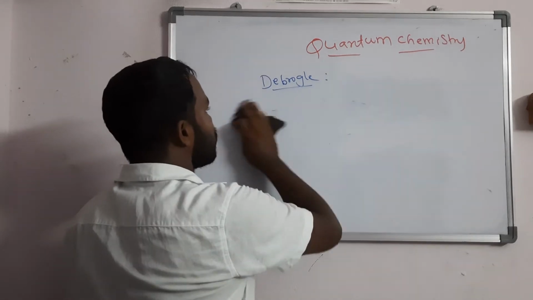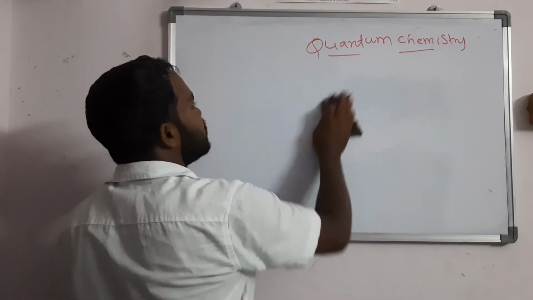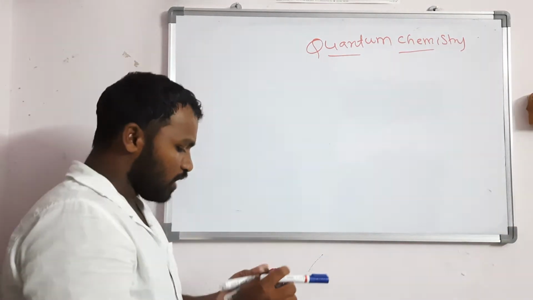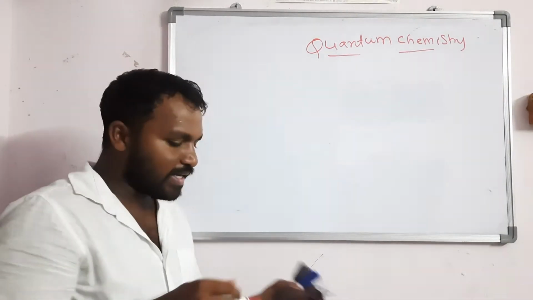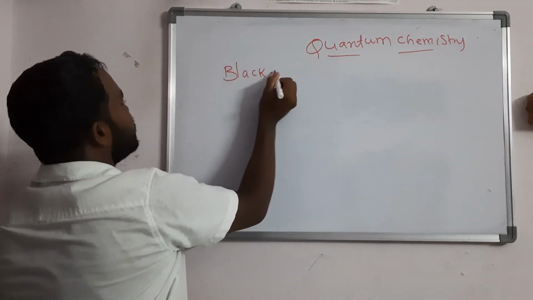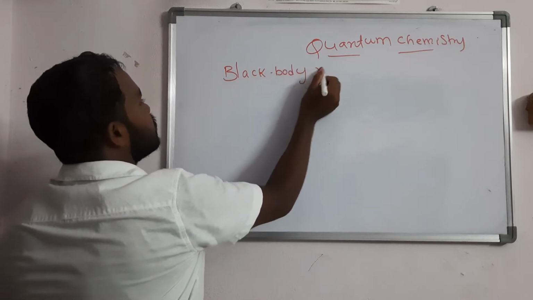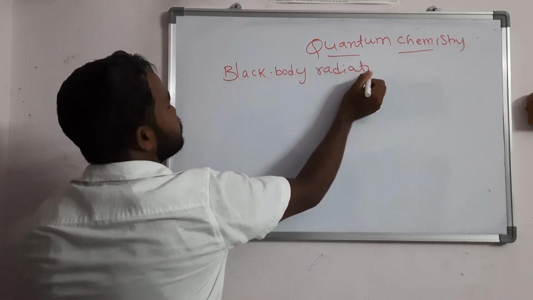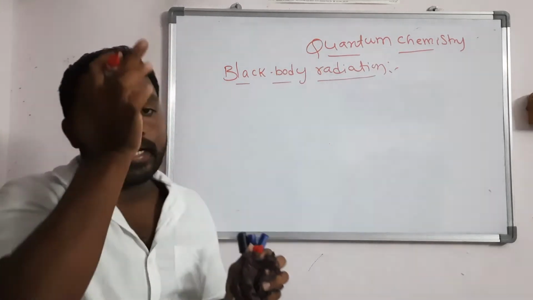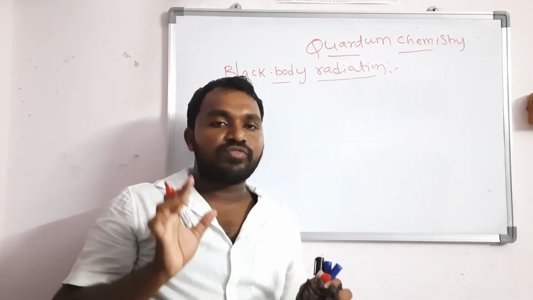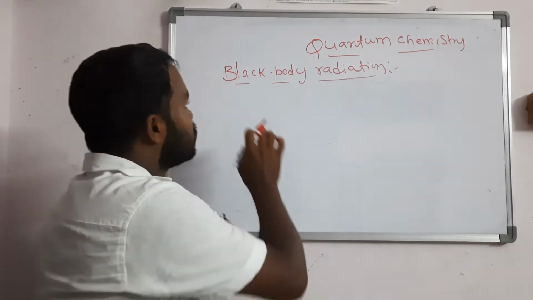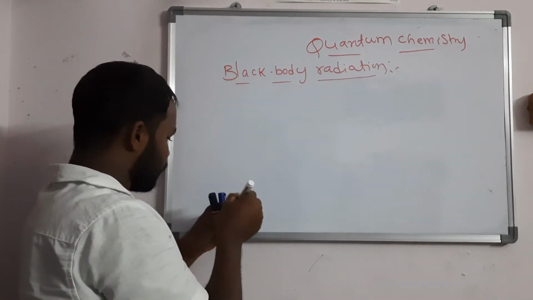Now I am going to the topic. In quantum chemistry, the first heading in the syllabus for MSc chemistry first year students is black body radiation. First, what is meant by black body radiation? In exams they may ask for 4 marks: write a short note on black body radiation. So write the first point.